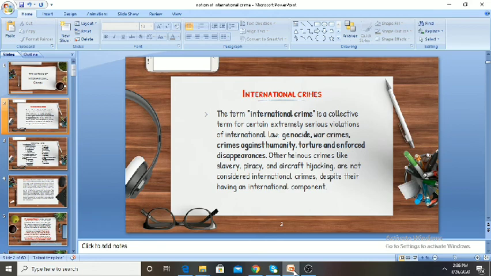Other heinous crimes like slavery, piracy, and aircraft hijacking are not considered to be international crimes, despite their having an international component. So international crimes prominently are genocide, war crimes, crimes against humanity, torture, and enforced disappearances.